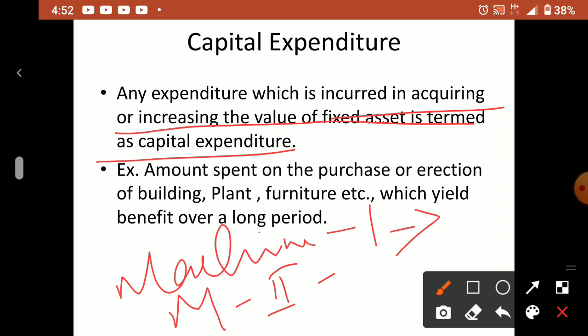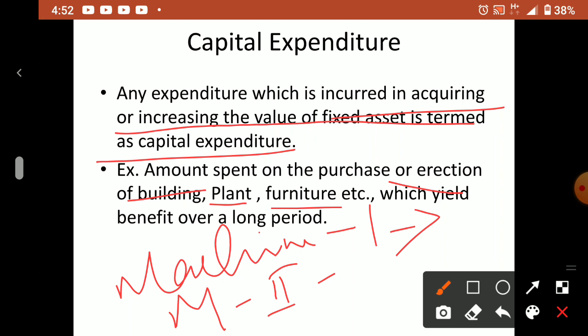Example, amount spent on the purchase or erection of building, plant, furniture. We are purchasing these for use in the business, not for sale, and they yield benefit over a long period of time. Stock, if you purchase it, you sell it and get the money, so that is a short period item.